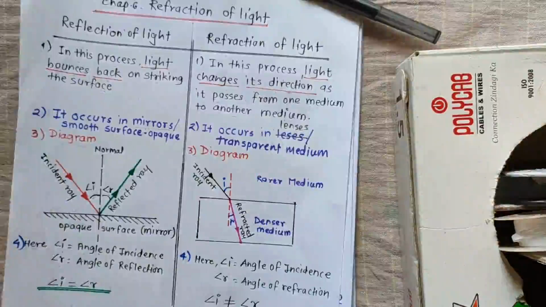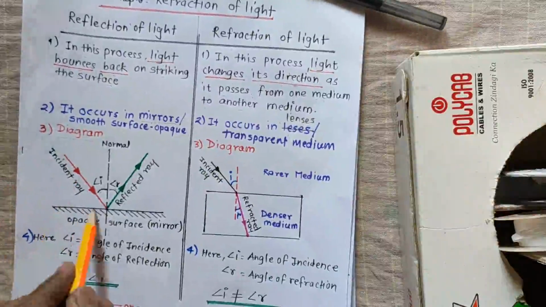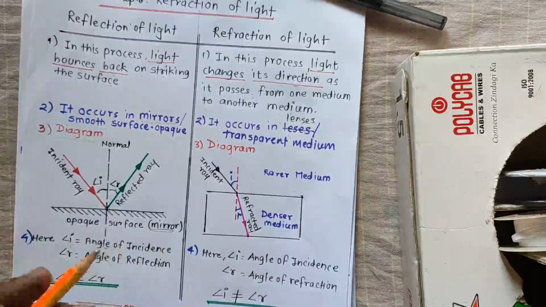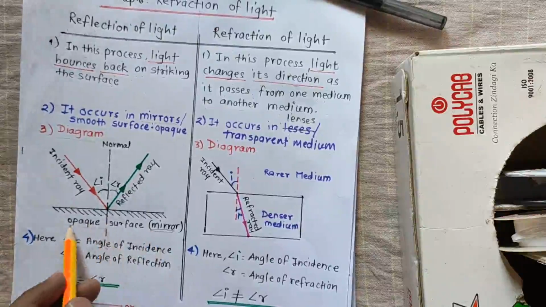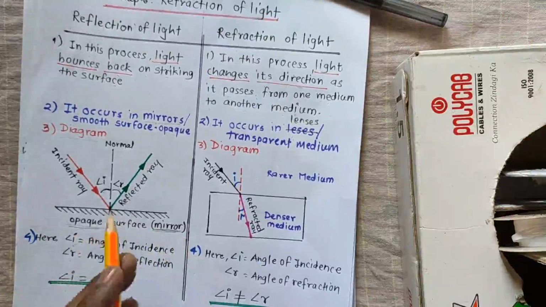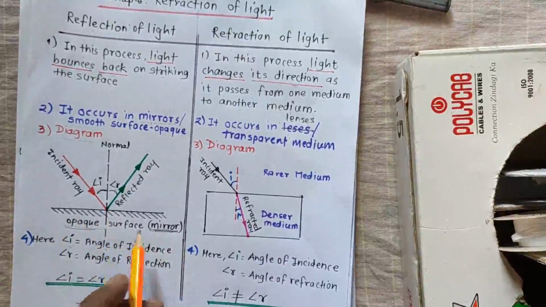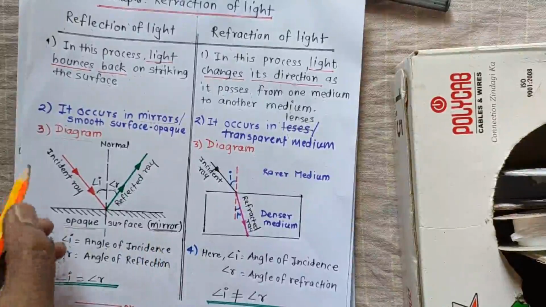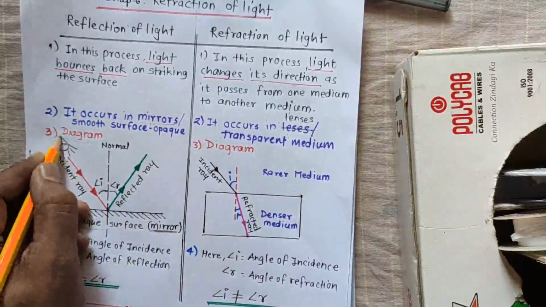Now see the diagram carefully. For example, this is the opaque surface, that is a mirror. It is not exactly the mirror, the opaque surface can be anything. Mirror is one example of an opaque surface. We can also consider the wall. So for example, this is the source of light.